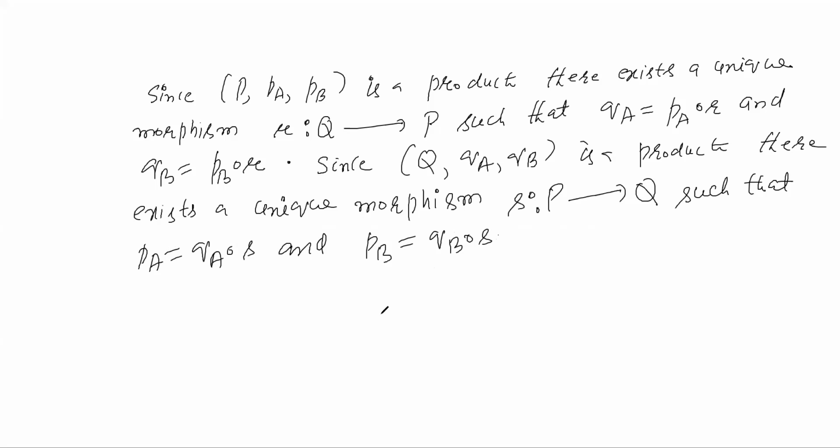So these are some of the things you highlight. One equation you have this one, then you have this relation of morphisms, then you have these two relations of morphisms.